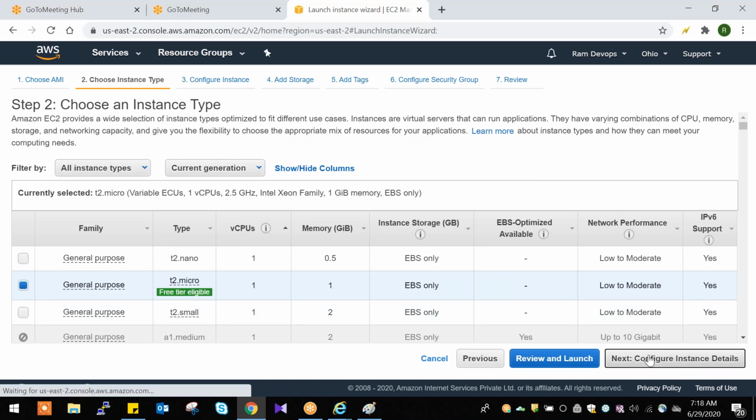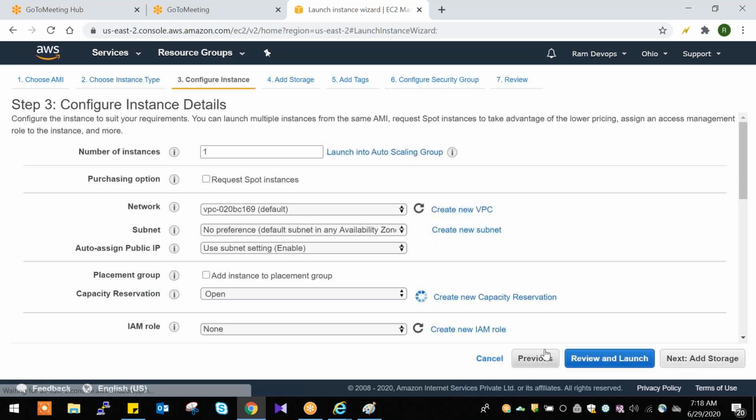Go to here. This page shows the resources we are getting and the features we have. We'll discuss them one by one. First, number of instances. By default it selects one instance. If you want to create 10 instances, you can give 10 here, or 100, whatever you require. The number you need to provide here.